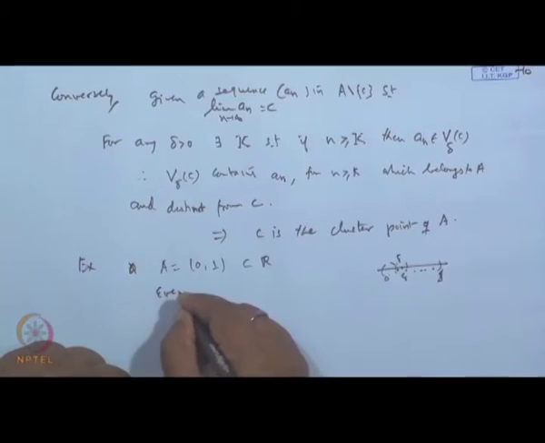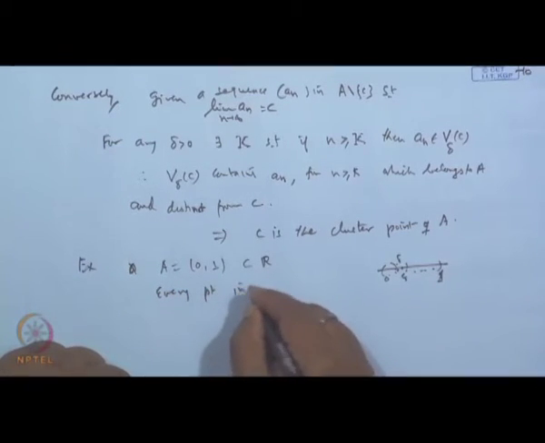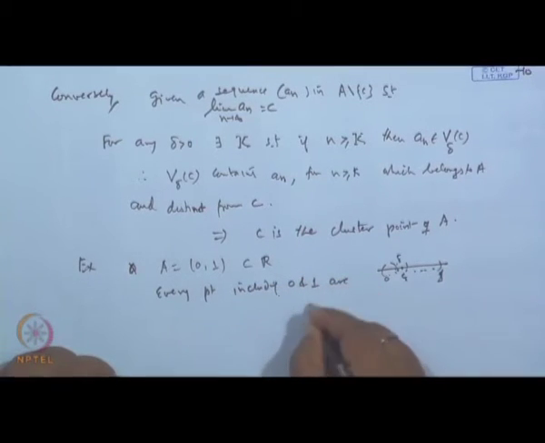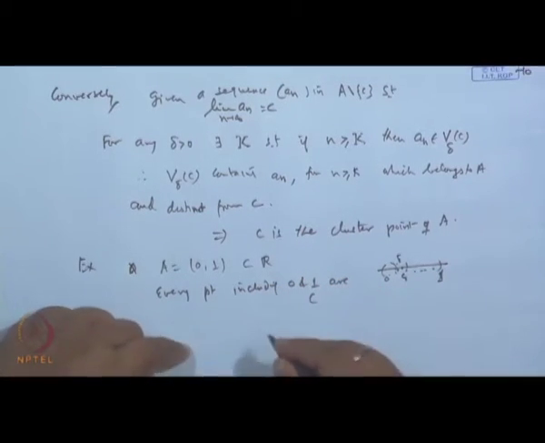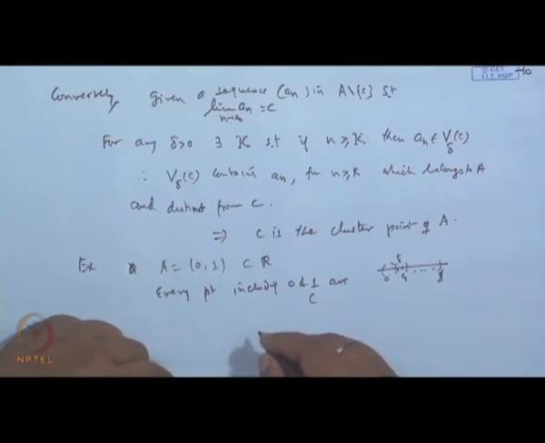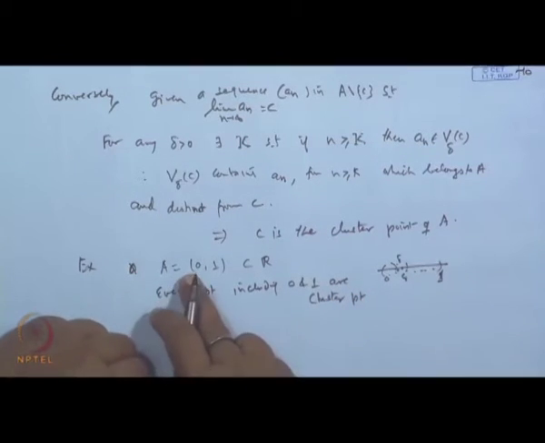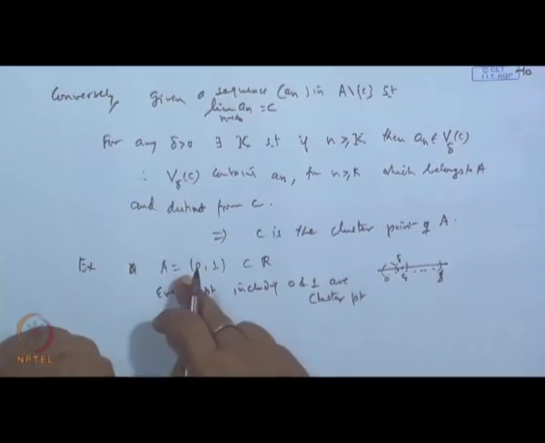So every point, including 0 and 1, is a cluster point, but neither 0 nor 1 is available in A.